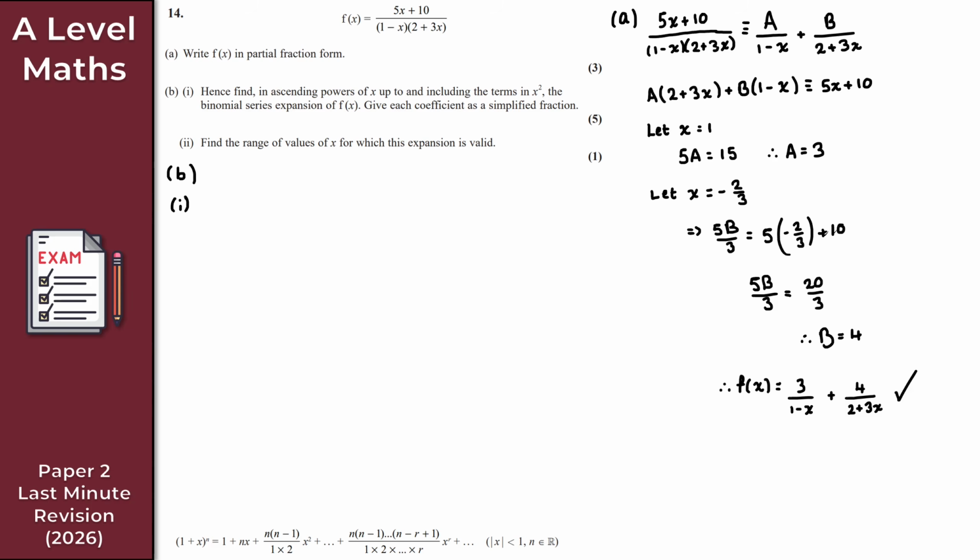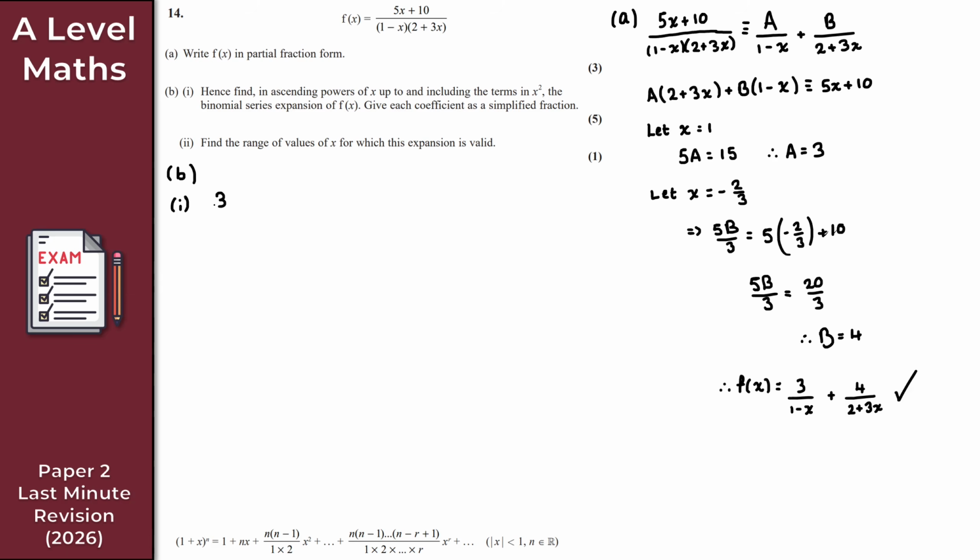But anyway, what we want to do here is find, in ascending powers of x up to and including the terms in x squared, the binomial series expansion of f of x, giving each coefficient as a simplified fraction. It says "hence find", so the partial fraction decomposition we just found in part A will be useful here for part B. I can now find the series expansion of each individual fraction, add those together, and we're cooking. So let's start with this fraction first.